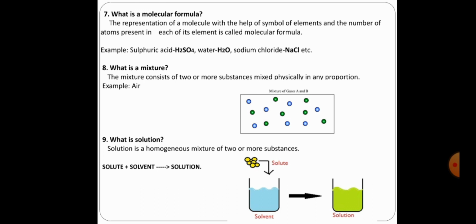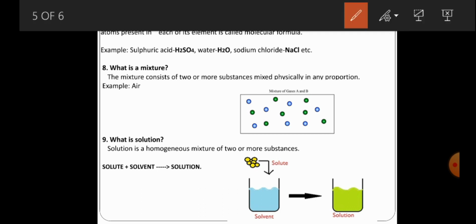For example, see sulfuric acid. What's the molecular formula of sulfuric acid? That is H2SO4. It contains how many hydrogen atoms? 2 hydrogen atoms. How many sulfur? Only one. How many oxygen? 4 oxygen atoms are there, and they are chemically combined together. Finally, that forms a compound.